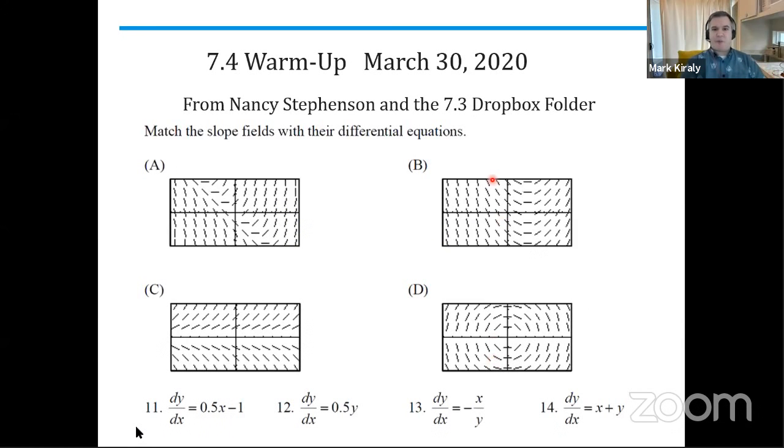So Verge, here's one of the problems from Friday's assignment. Okay, so we're going to give everybody watching live about a minute to do this. If you're watching this not live, then you can, of course, pause right now. But this was from Nancy Stevenson's handout. And this is a matching exercise where we've got 4 differential equations and 4 slope fields. And we want to try and match each one with another, so there's nothing left over. There's nothing without a match.